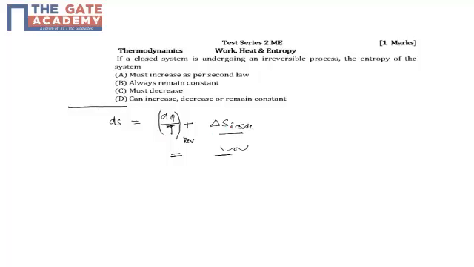That means the increase due to irreversibilities is equal to the decrease in the dQ by T term because of the heat transfer from the system. So this term will be negative and this will be positive, and they both balance, so the entropy remains constant. The other way which can happen is that the increase due to irreversibilities may not be much when compared to the heat transfer from the system. So dQ by T is more negative than the increase in delta S inside. So in that case you will say the dS is negative.